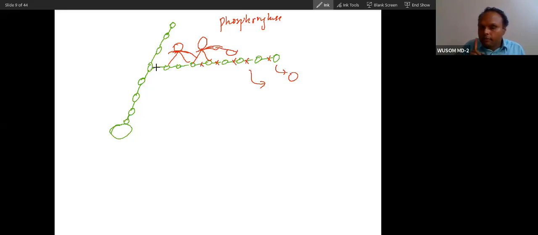So there is a very important concept. This glycogen phosphorylase cannot break about 4 glucose. That is a tetrasaccharide. It cannot break that tetrasaccharide, and this tetrasaccharide will be there. It cannot be broken down by this glycogen phosphorylase, because glycogen phosphorylase requires a place to attach here. Okay, to attach, then it will cut.